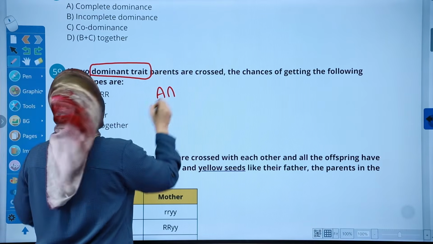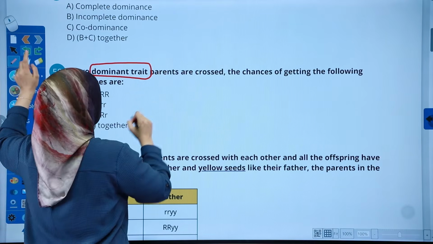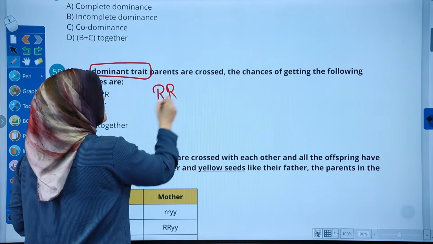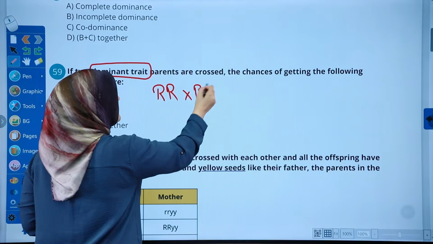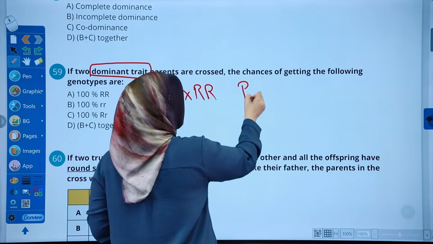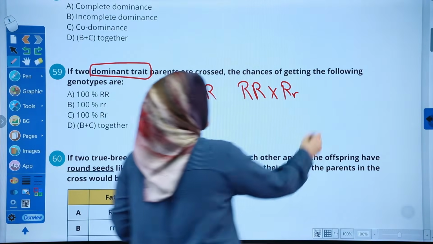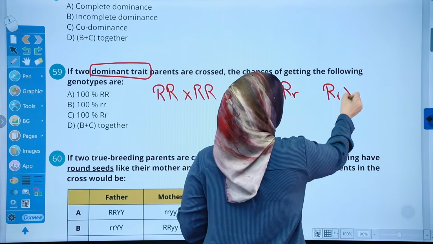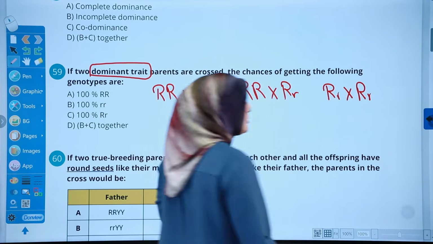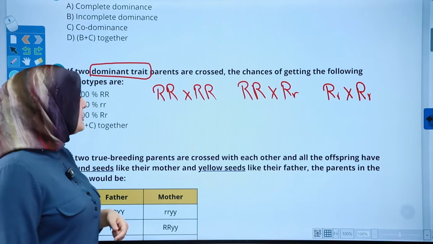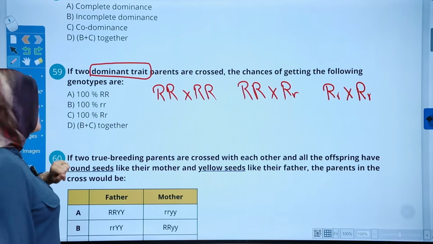Let's use R since it's used. What if both of them are R capital, R capital? What if one of them is R capital, R capital and the other R capital, R small? And what if both of them are heterozygous? We cannot do any homozygous recessive with them because it says both of them are a dominant trait.